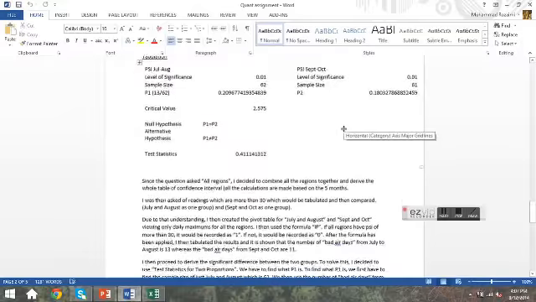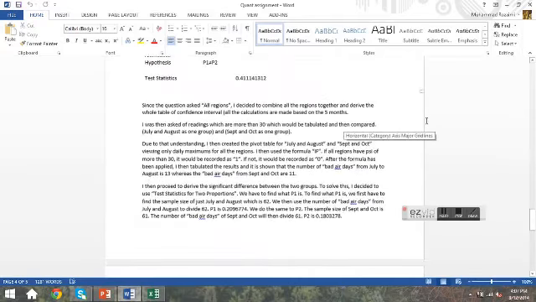Question 2 asked us to do the confidence interval table, and after that they asked us to tabulate the readings which are more than 30.